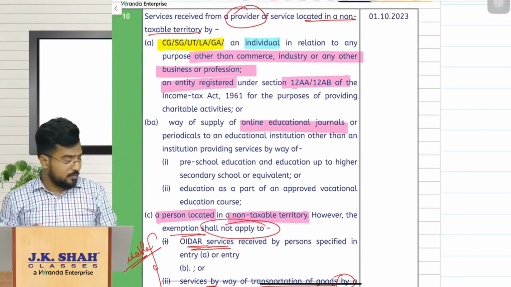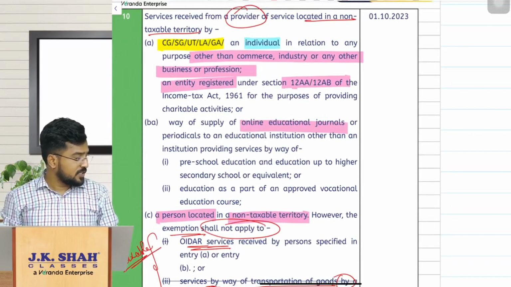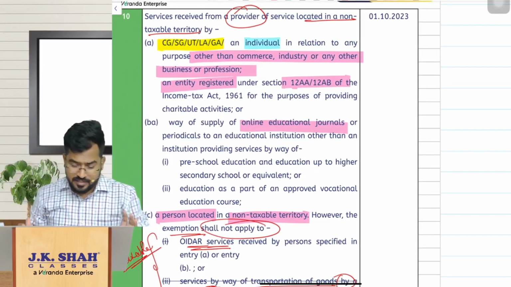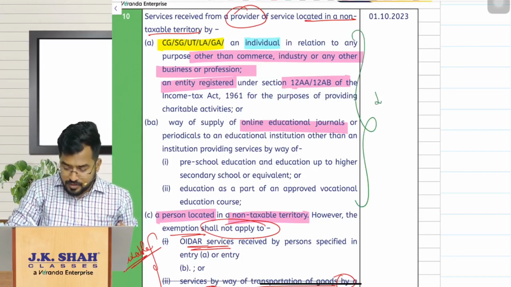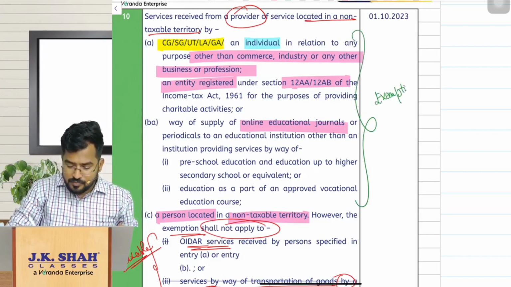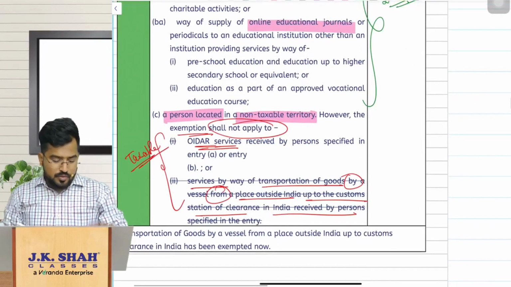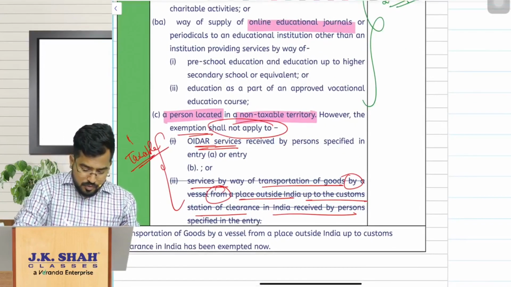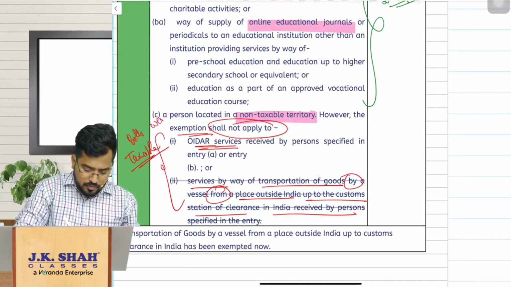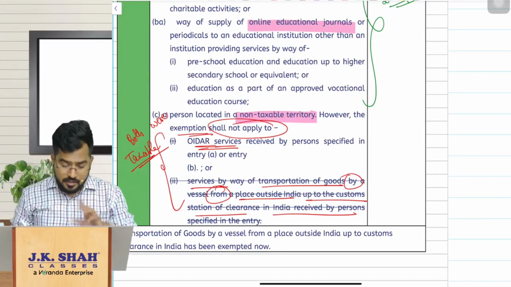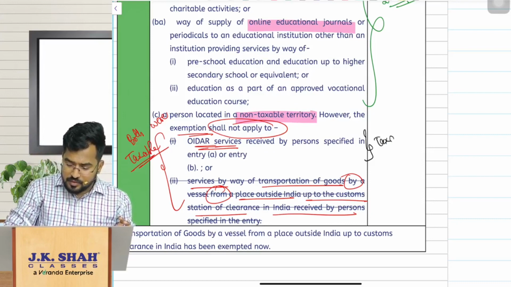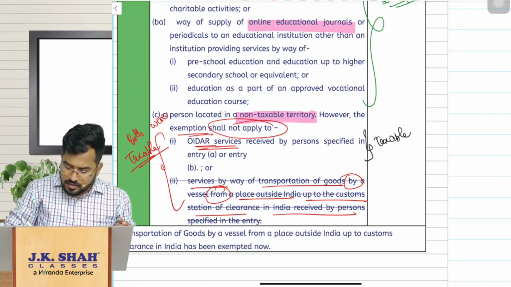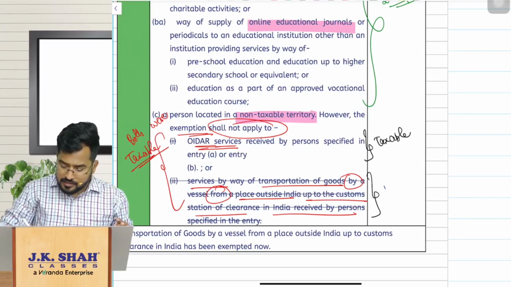I am not elaborating the background of this concept, assuming that you have revised this topic. So these other people were enjoying the exemption, but now the situation is different. Only the OIDAR services are taxable, and the transportation service will enjoy exemption.